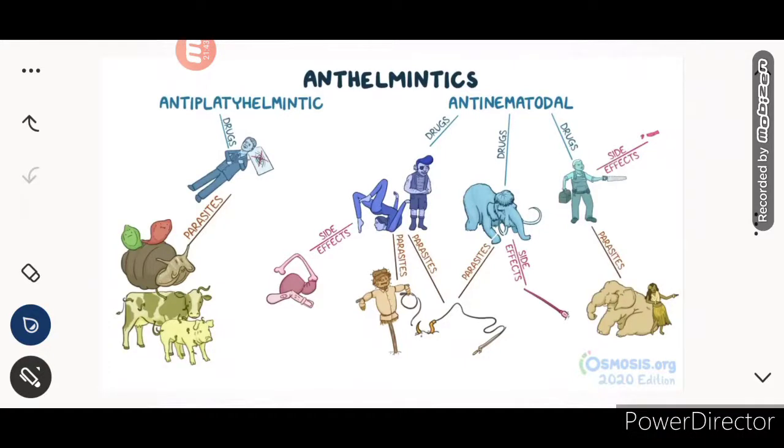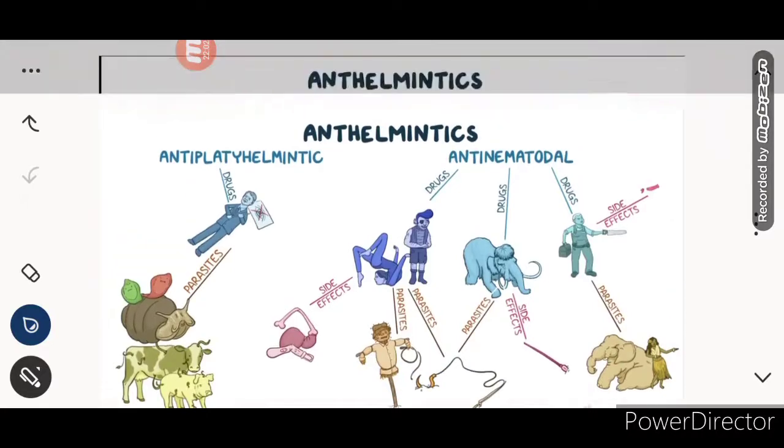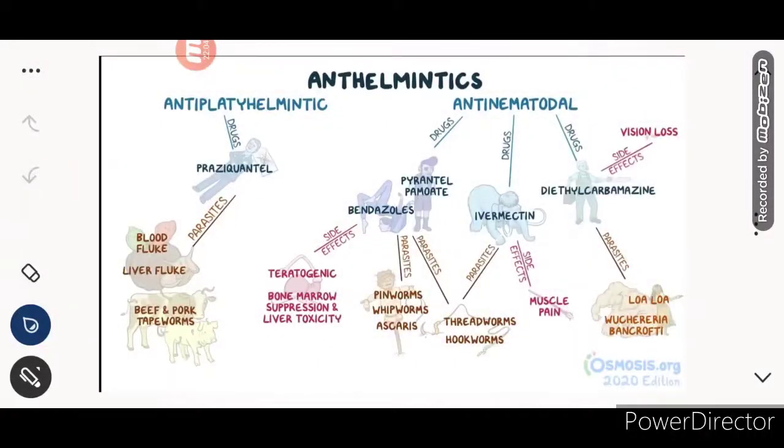The parasites that are indicated are Ascariasis, pinworms, hookworms, threadworms and whipworms. And diethylcarbamazine is indicated against Loa loa and Wuchereria bancrofti that cause elephantiasis. So these are all the classes, and here are the answers of all the